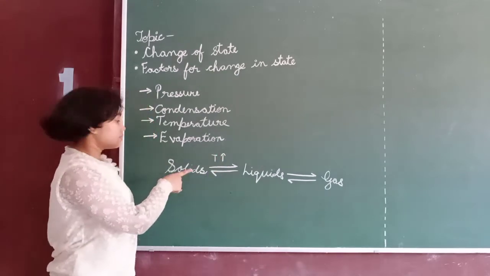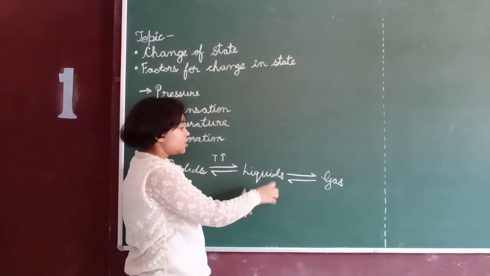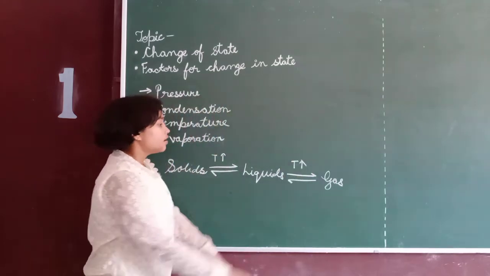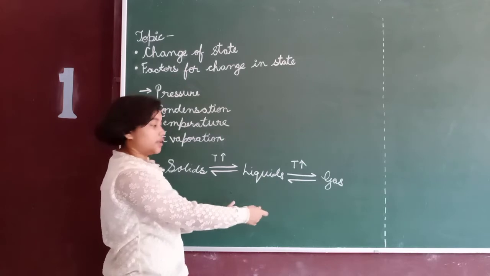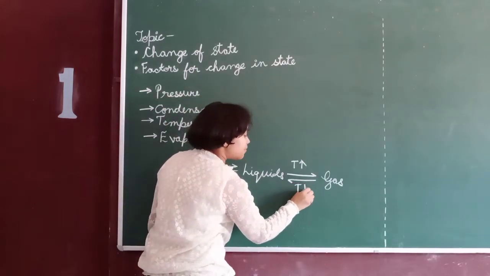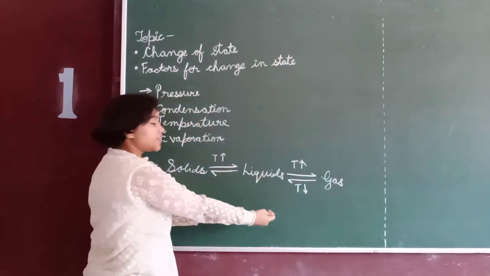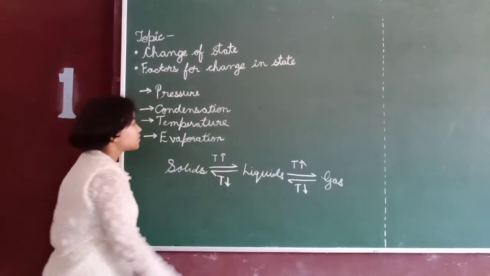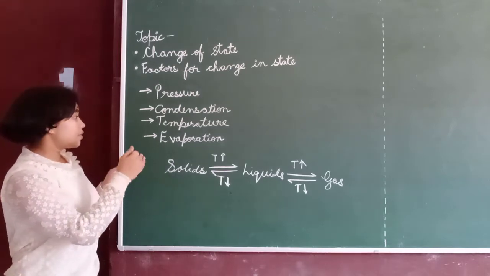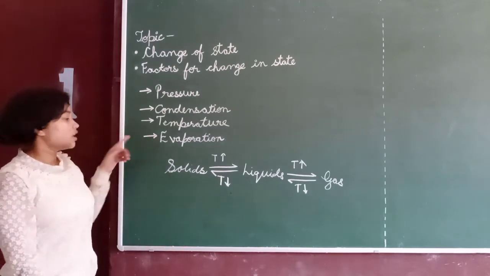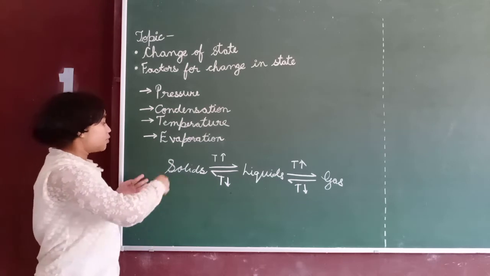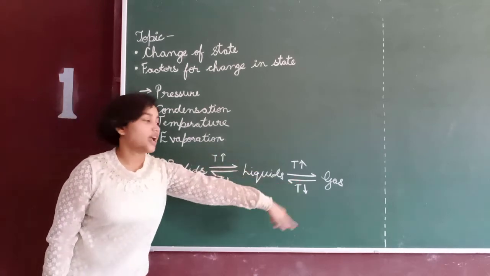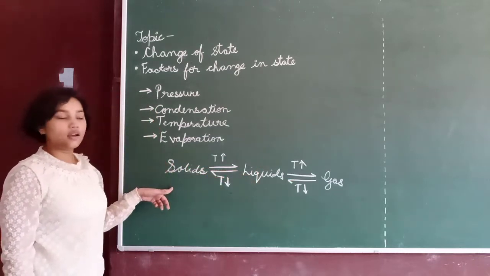Liquids can be changed into gas on increasing temperature. Gas can be changed into liquids on decreasing temperature, and liquids can be changed into solids on decreasing temperature. So this is the diagram for temperature. How can temperature affect the process of changing state? Solids to liquids, liquids to gas, gas to liquid, liquid to solids.